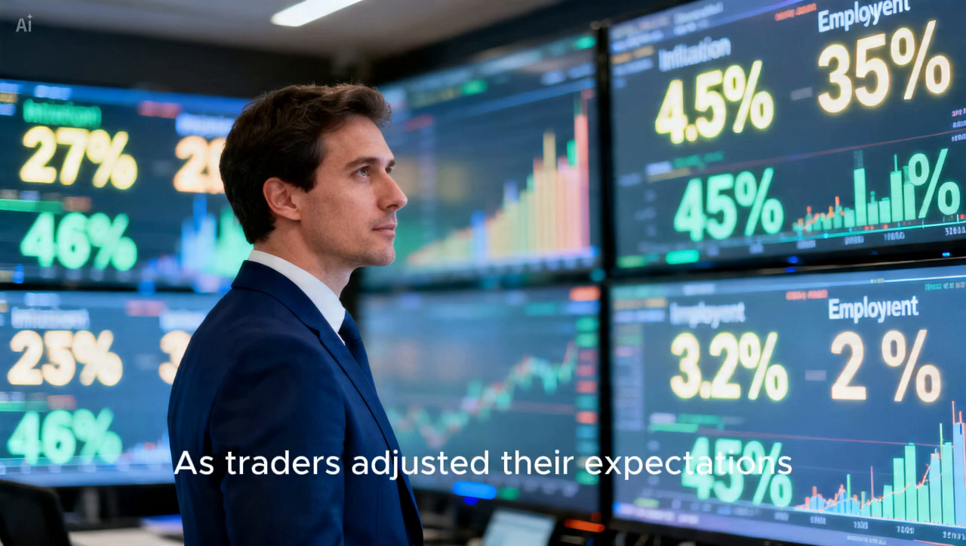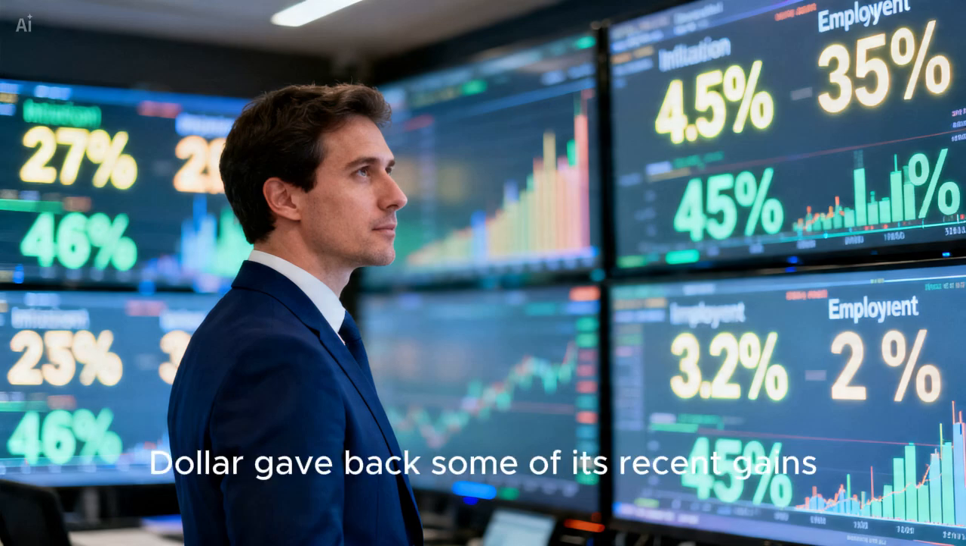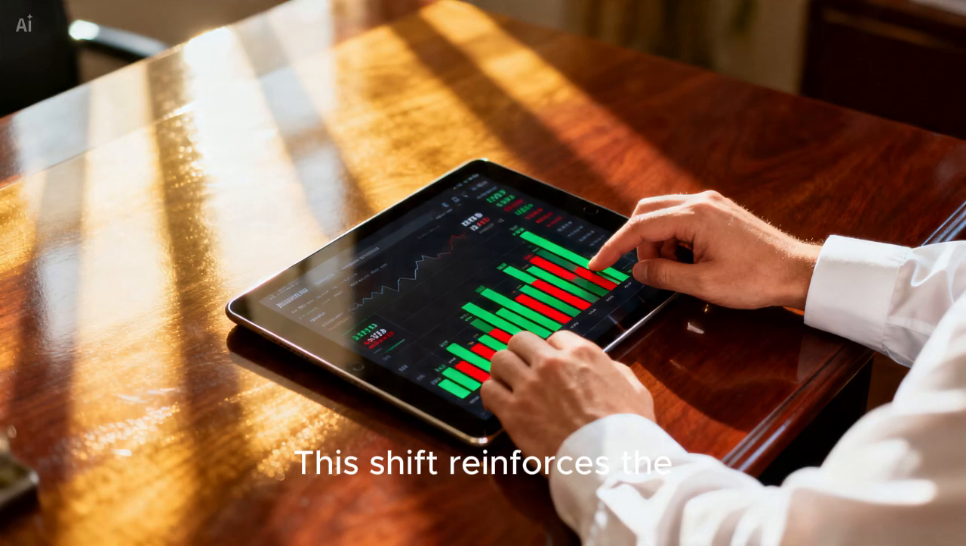As traders adjusted their expectations, the US dollar gave back some of its recent gains. This shift reinforces the importance of incoming economic data over historical policy positions.